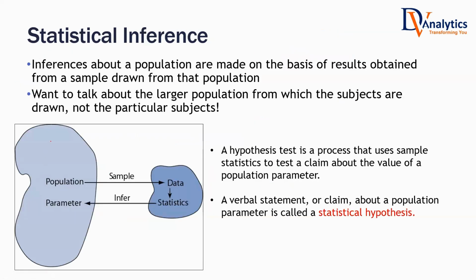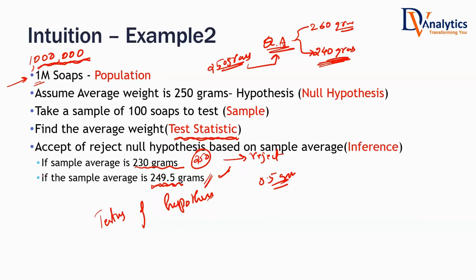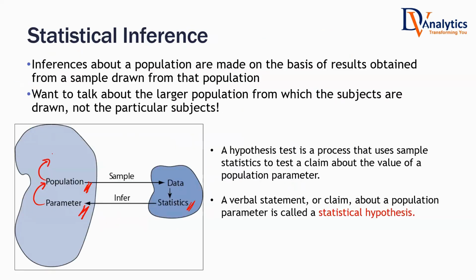So here, overall data is known as population. Whatever number that you calculate on population is known as parameter. If you take a sample data, whatever you calculate on it is known as sample statistic. If you go back to the soaps example, what is the population size? How many soaps? 1 million soaps is the population. What is the parameter? Average weight of all 1 million soaps, 250 grams, is the parameter.